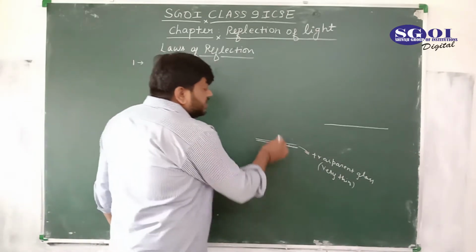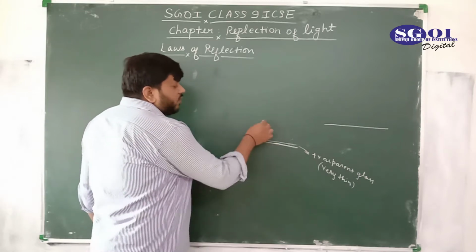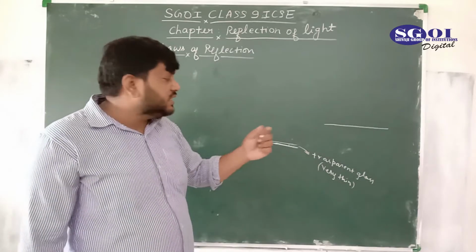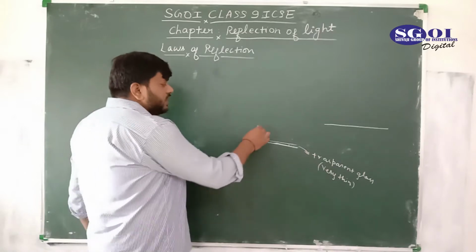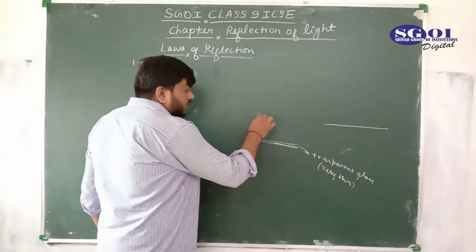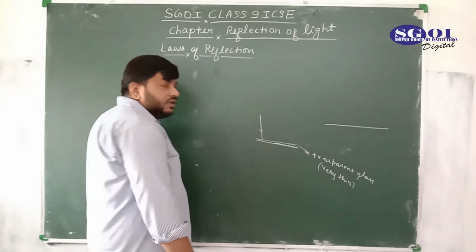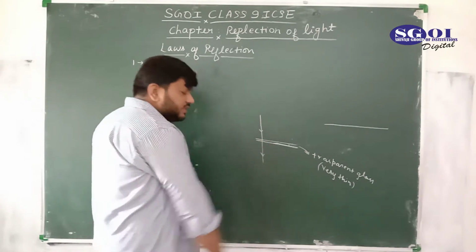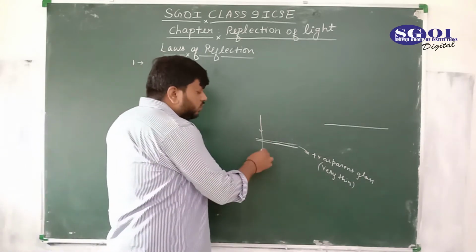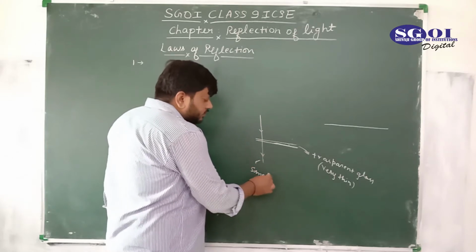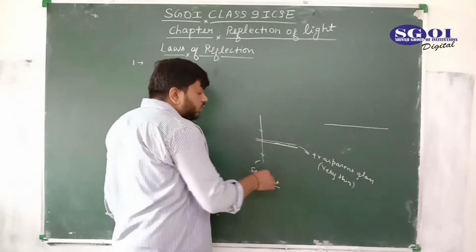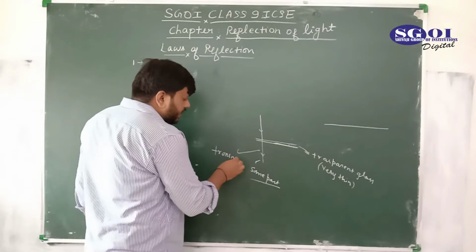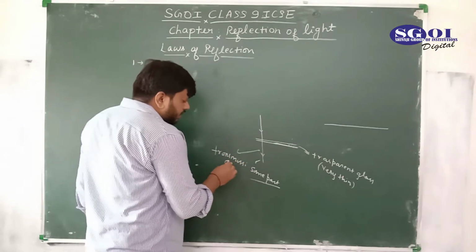So here transparent means we can see the objects which are placed on the other side from here. It means some part of the light is also going into that side. It means there is a transmission of light. Suppose light is coming like this, and as I told you, this is a transparent glass, so some part of the light would go into the other side. This is called transmission of light.